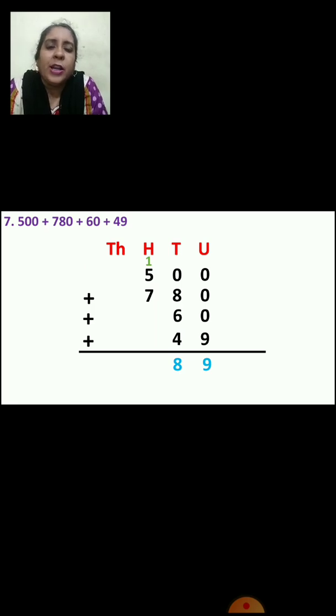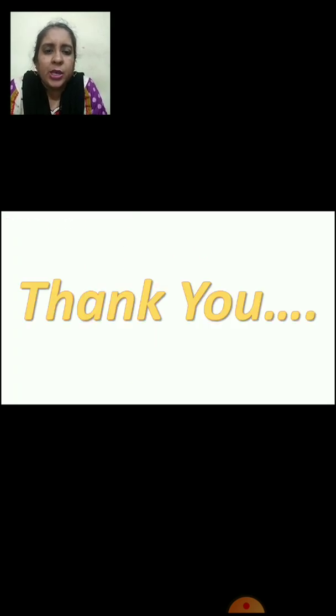Carry over. Now let us add hundreds place numbers. 5 plus 1, 6. And 6 plus 7, 13. So 3 will be down in hundreds place and 1 will go to thousands place. Now there is no number in thousands place. So you will bring that one down in the answer. What is the answer? 1389. So this way you must have understood how to add different digit numbers like a 5-digit number plus a 4-digit number, a 5-digit number plus a 2-digit number and so on.